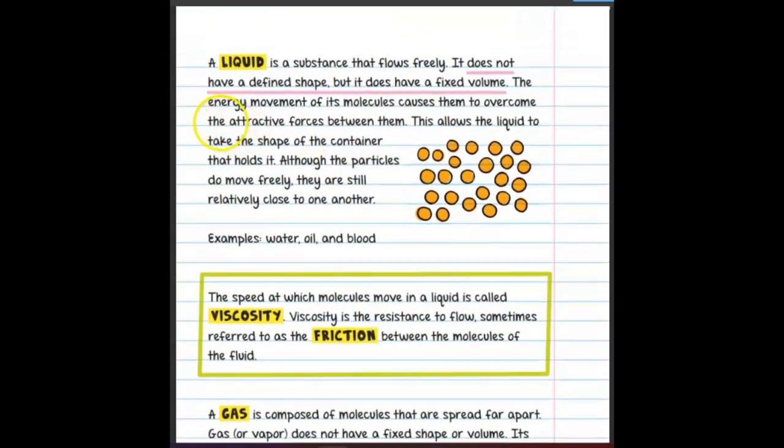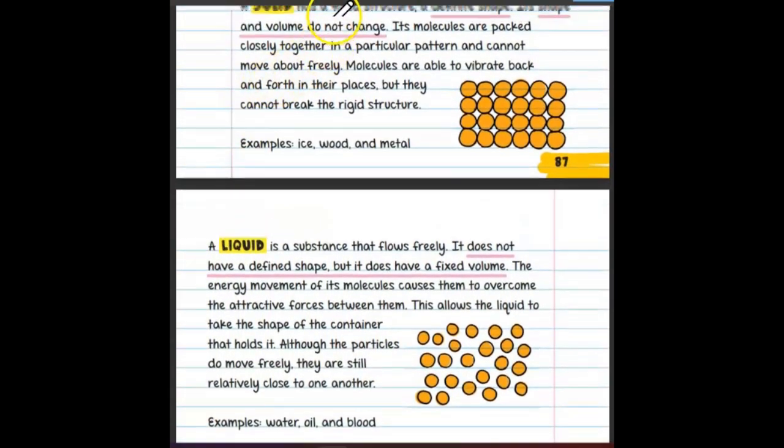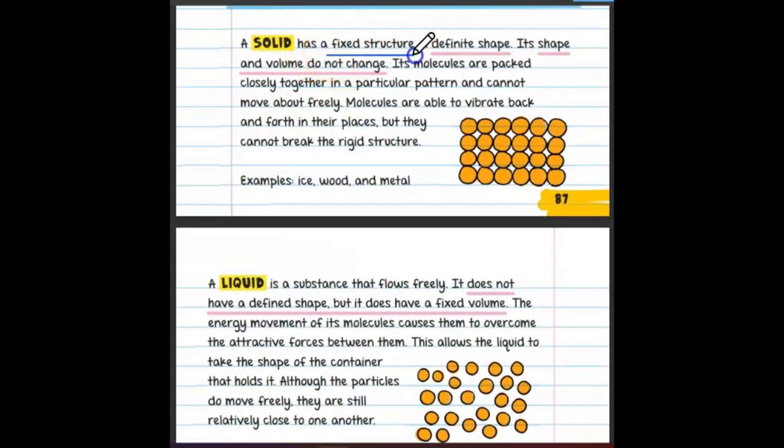So here we go again. A solid has a fixed structure, a definite shape. Its shape and volume do not change. Its molecules are packed closely together in a particular pattern and cannot move about freely. The amount of molecules and how they move are the things that make up the states of matter.